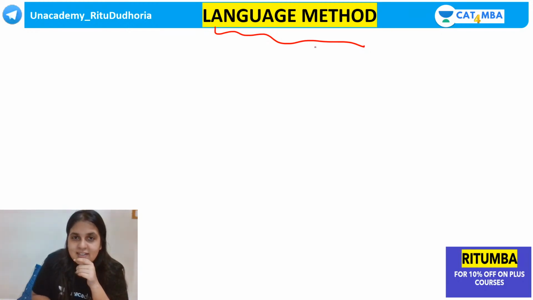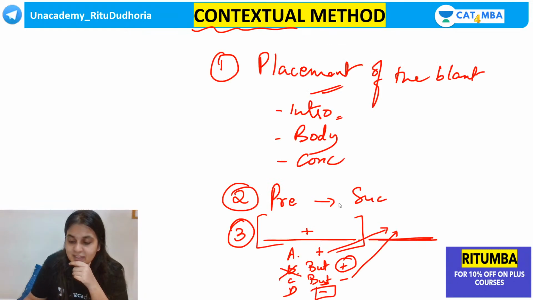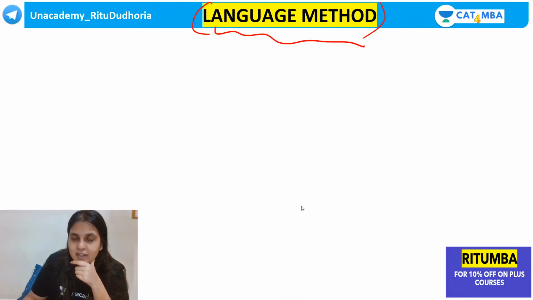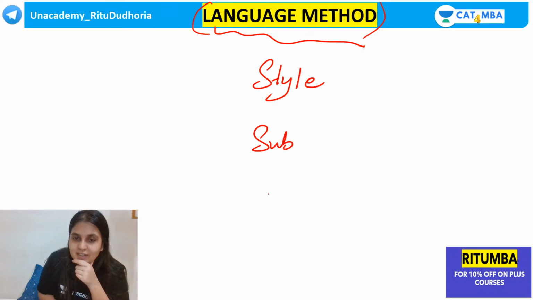Okay. So guys, understand the language method. Now, generally, just like we did here, you eliminated 2 options easily. Now you're stuck between the other 2 options. What are you going to focus on? You're going to focus on the style, the subject, and the tone.